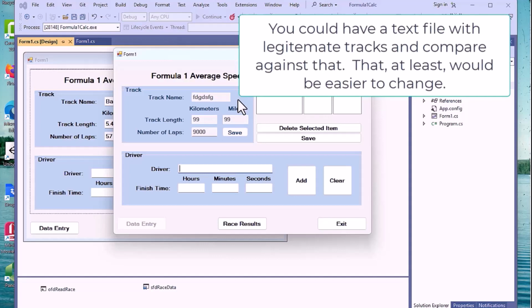We could send those updates to people and so on down the line. So a lot of thinking to do as we go on. We're going to treat the track name simply right now. I'll probably use a combo box to get that going so we can legitimize it. The track length and all that, we can check on with reasonable sizes. So let's go ahead and kill this, and let's look at our coding on this thing.